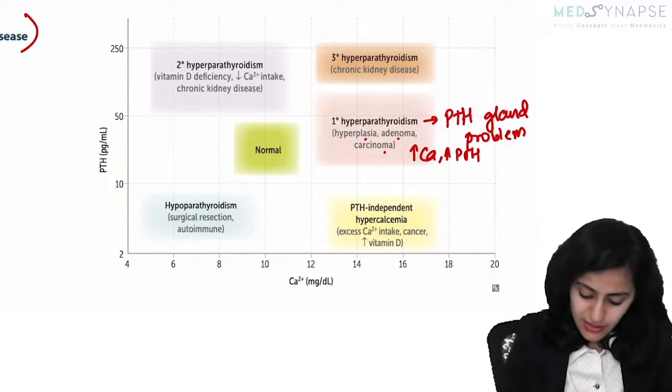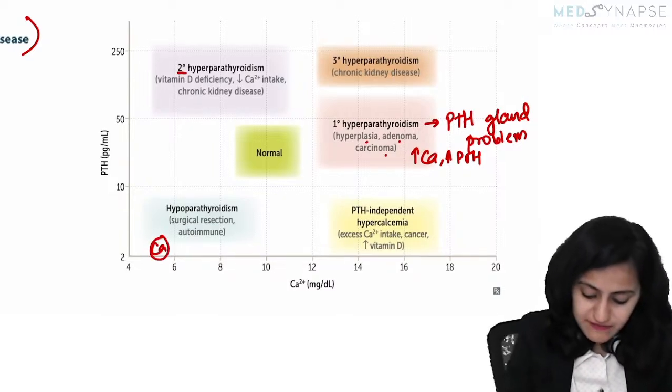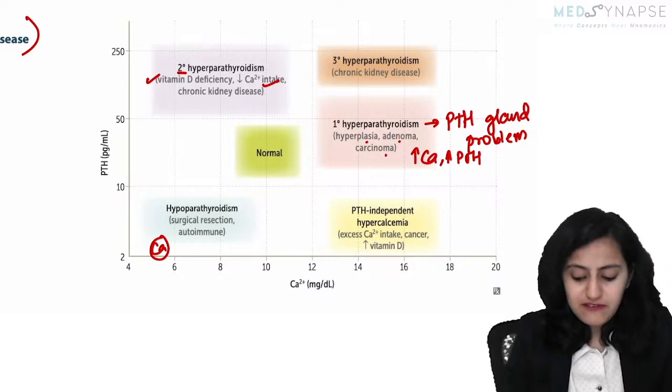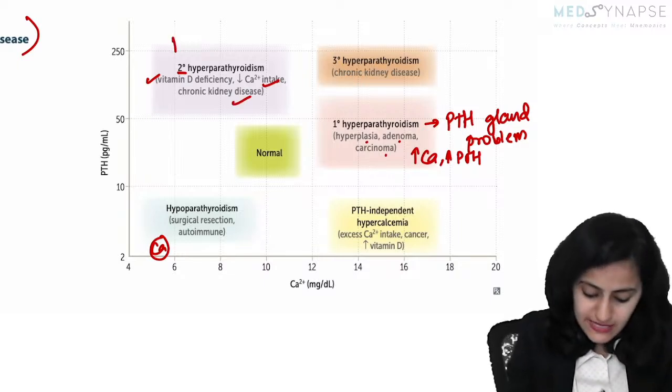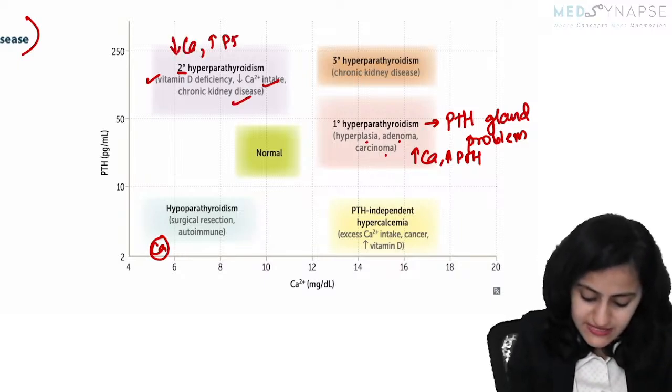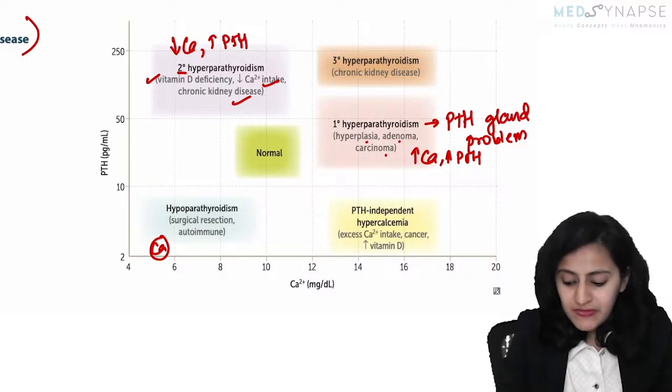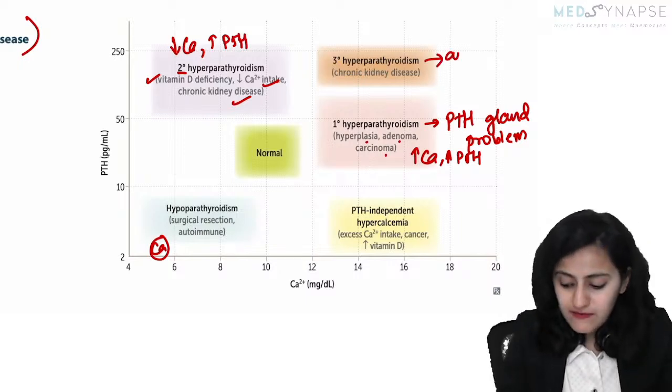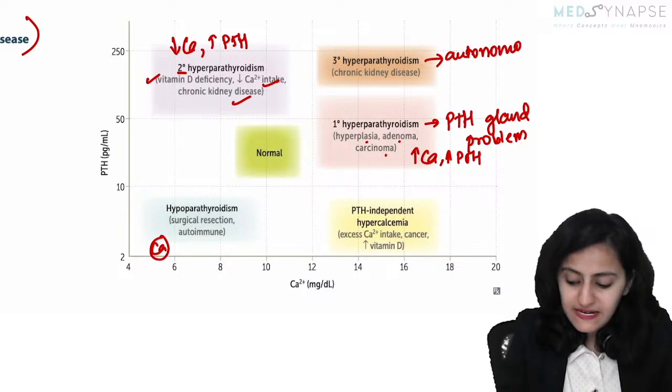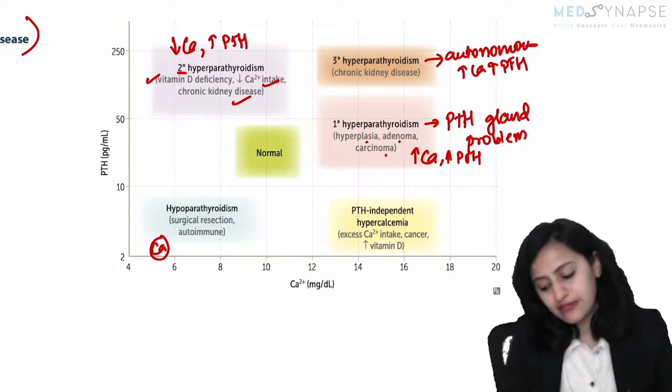Secondary hyperparathyroidism is basically because of calcium which is less. So with vitamin D deficiency, decreased calcium intake, CKD, there is decreased calcium and increased PTH. Tertiary hyperparathyroidism is basically an autonomous condition where everything is high: increased calcium, increased parathyroid, increased phosphate.